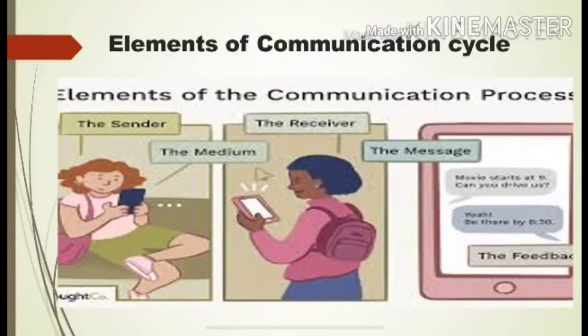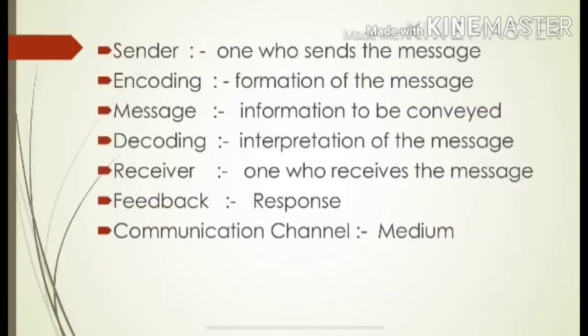Let's see the elements of communication cycle through this image. Sender, message, receiver. The medium is communication channel, and feedback. Here, two friends are chatting with each other. One who is sending the message is called sender. One who received the message is called receiver. Hence, the medium through which they are communicating is the mobile phone. Let's understand it in more depth.